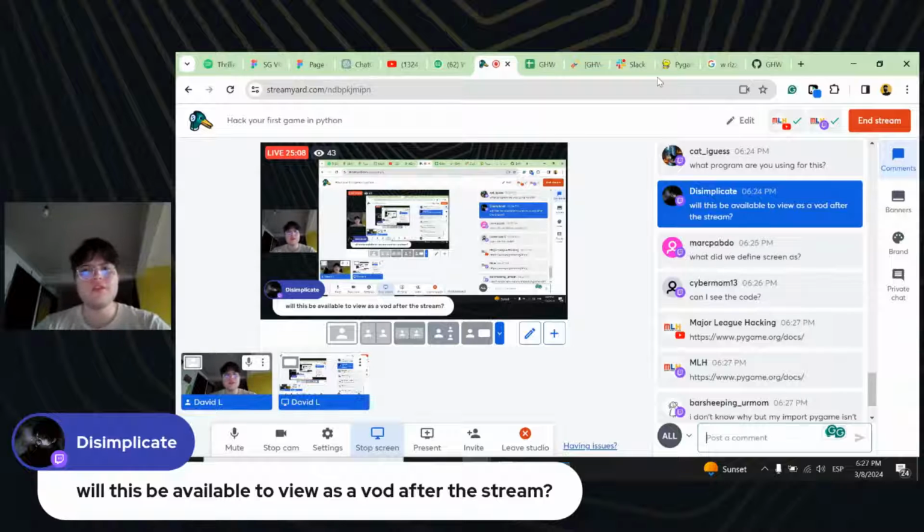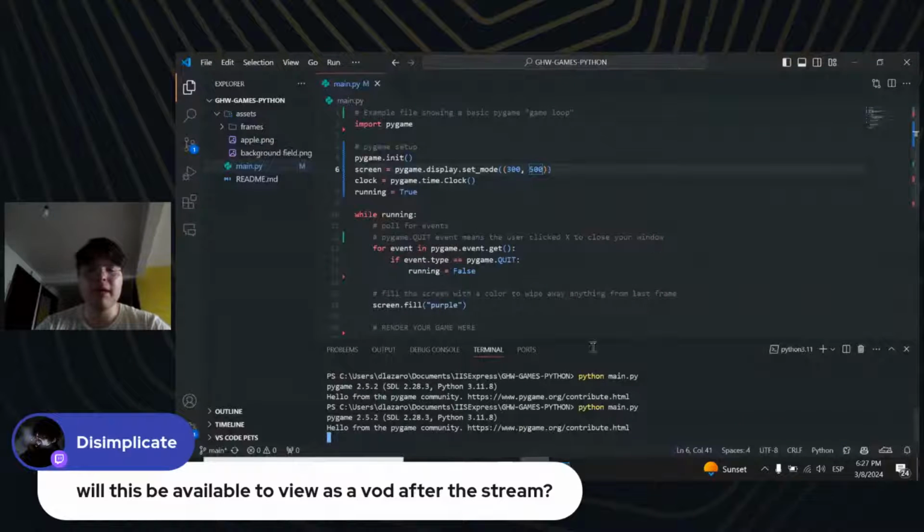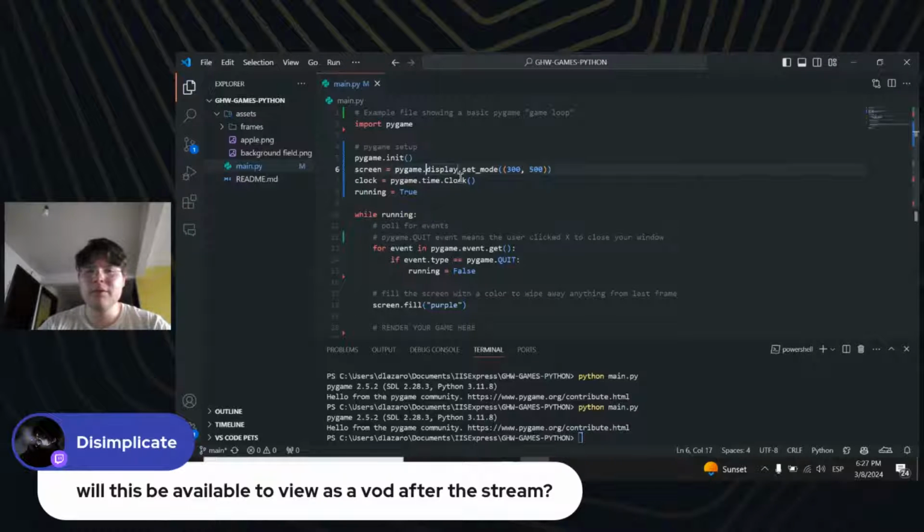Okay, so a screen is just basically, let's see what we are looking at. So screen is equal to pygame.display.set_mode, and we're passing two arguments. The first one is the width, and the other one is the height of our window. So you can expect that this is something like a Python function.